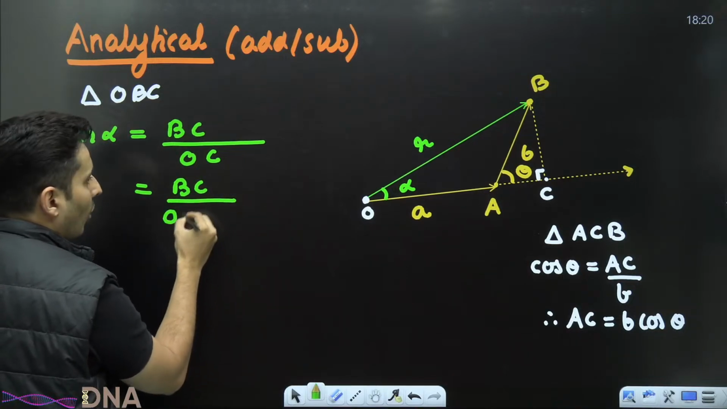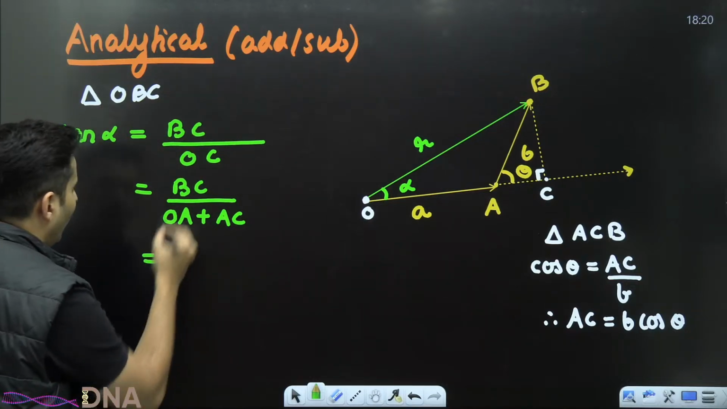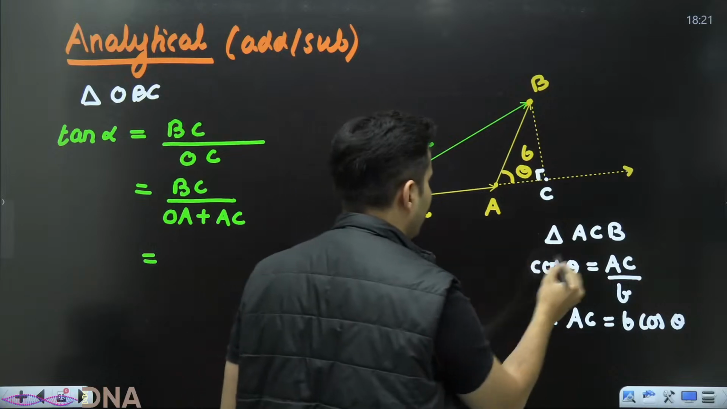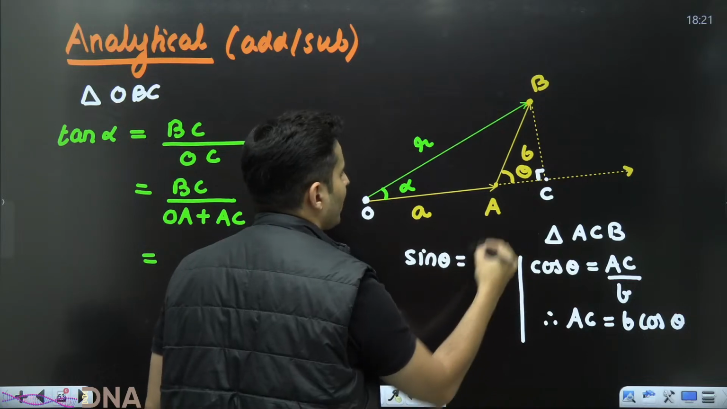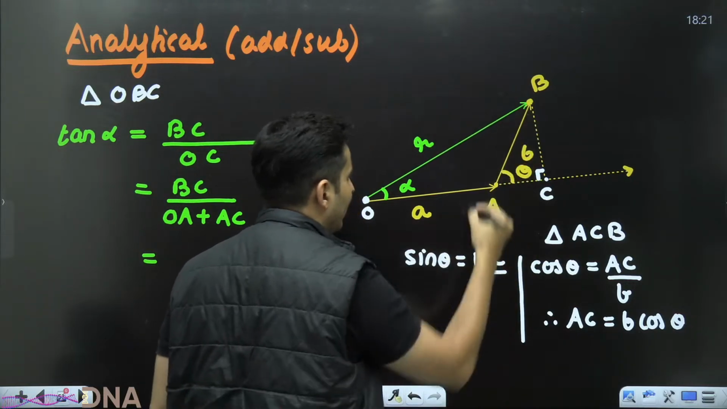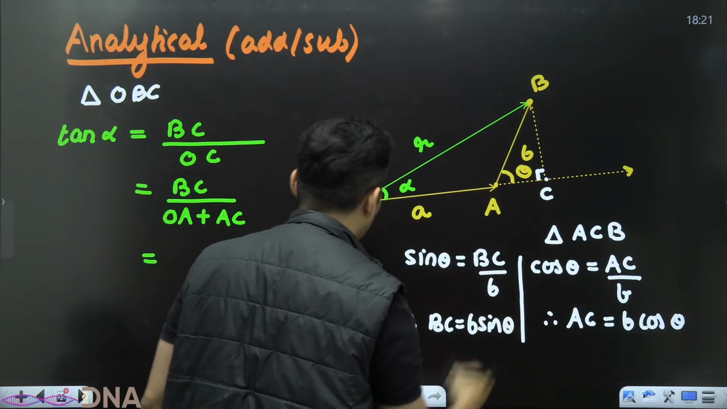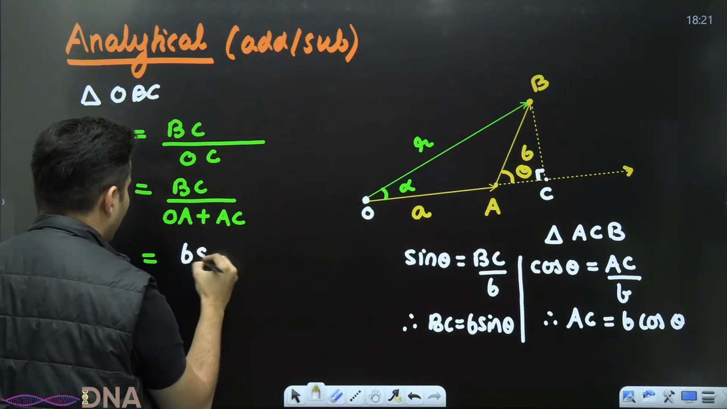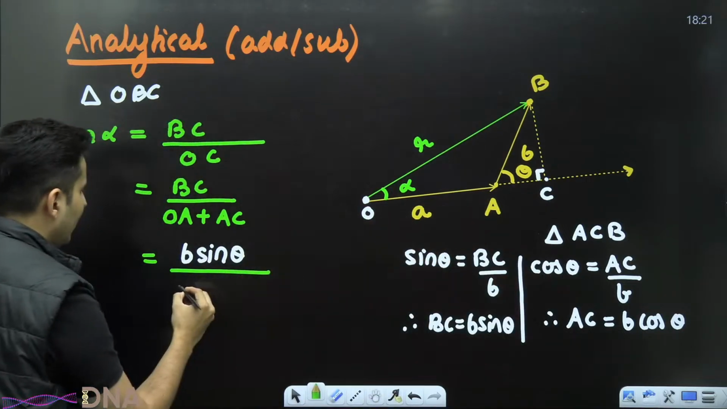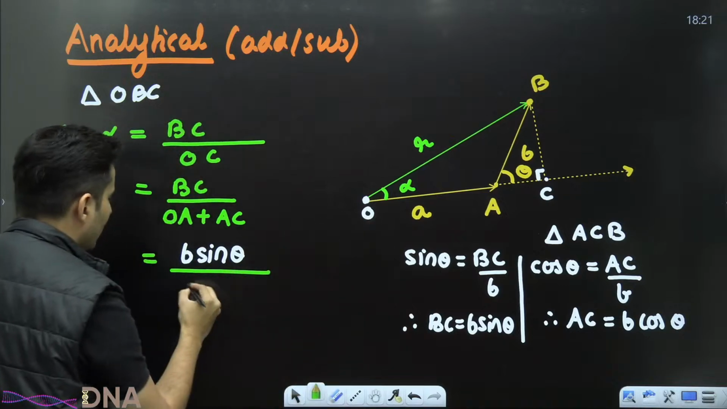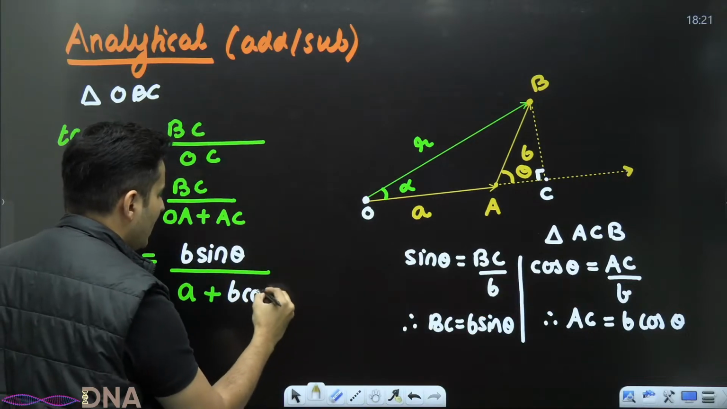OC is basically OA plus AC. Perfect. What is side BC? Actually, if you look over here, in this triangle ACB, if you try to find sine theta, it is the side BC by the hypotenuse, which is B. Therefore, the side BC is B sine theta. So instead of BC, I can just put B sine of theta. Perfect. What is OA? OA is nothing but the side length A. And what is AC? AC, you can see, is nothing but B cos theta.